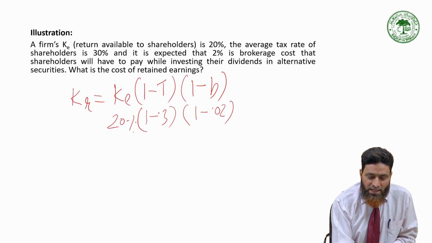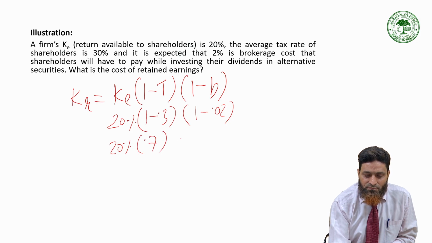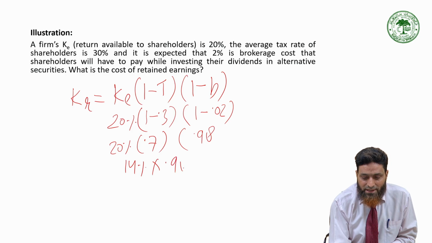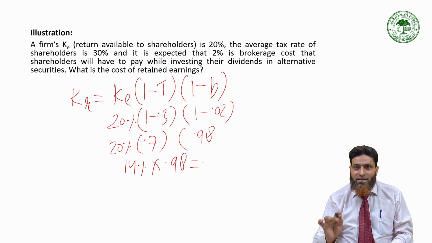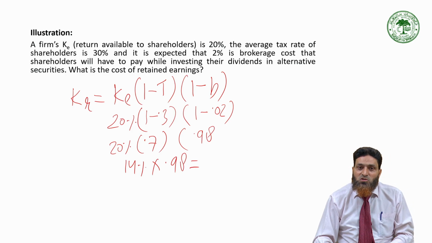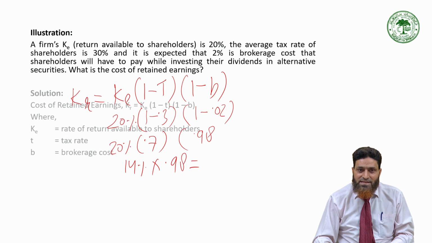So if you multiply 20% by 0.7, further multiplied by 0.98, it will be 14% multiplied by 0.98. So this will be the cost of retained earning in this case.